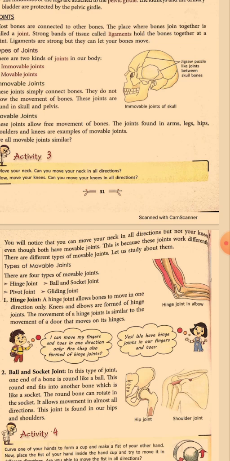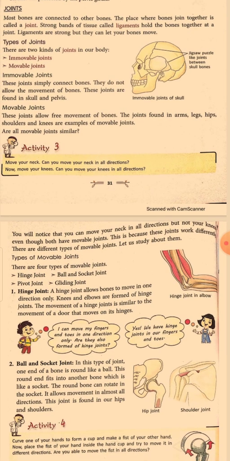Movable joints are again divided into 4 types: hinge joint, ball and socket, pivot, and gliding. Number 1 is the hinge joint.